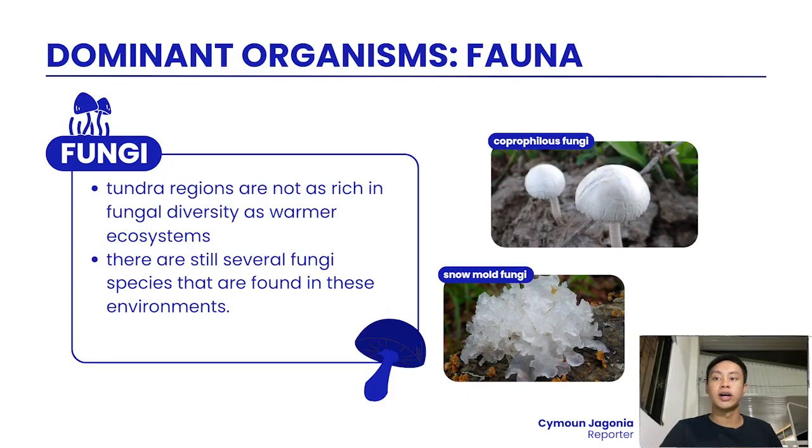Fungi. While tundra regions are not as rich in fungal diversity as compared to warmer ecosystems, there are still several fungi species found in these environments. One of which is the coprophilous fungi. Another species is the snow mold fungi.